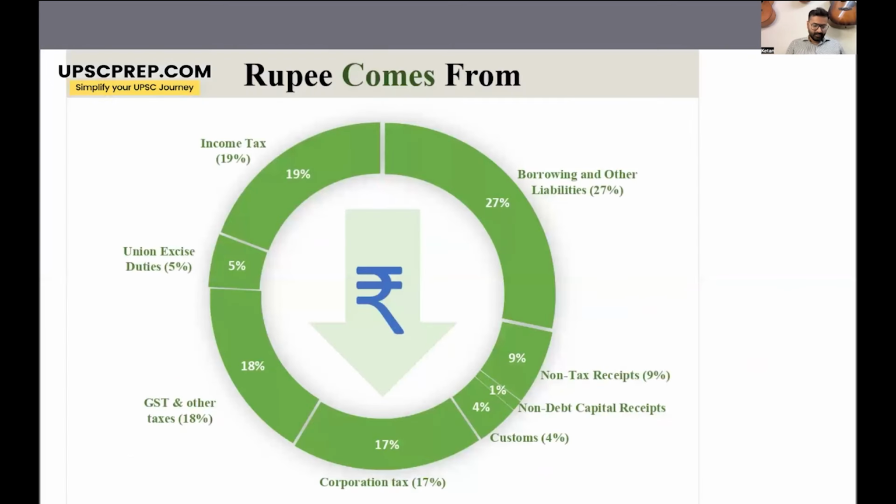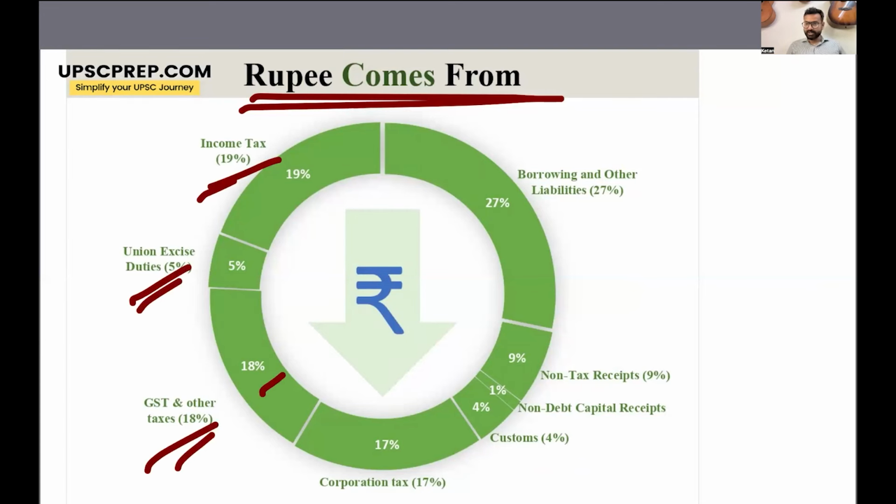All right. If we look at all the revenues of the government, then we have already discussed that the largest chunk of revenue the government receives is from tax revenues. So if we see, income tax forms 19% of all revenue. Excise duty is 5%. GST is again a good chunk, 18%. Corporation tax is 17%.